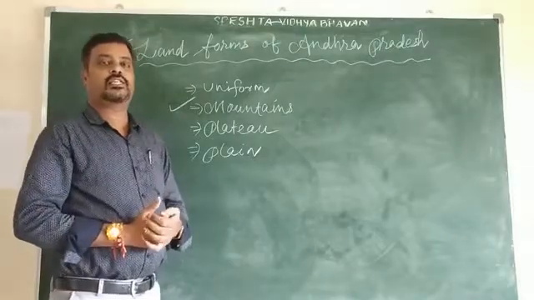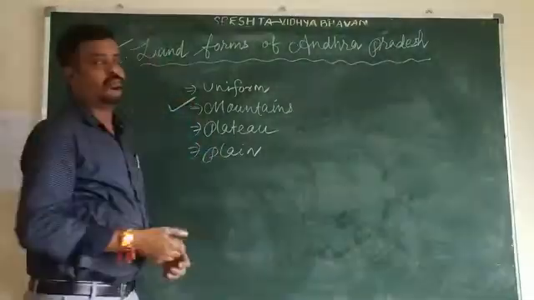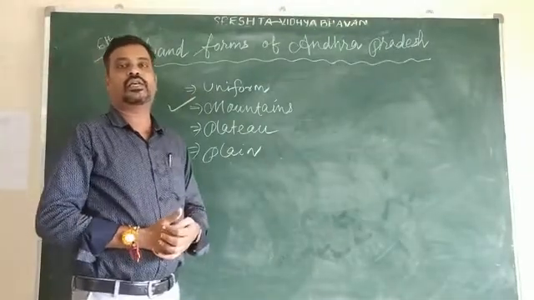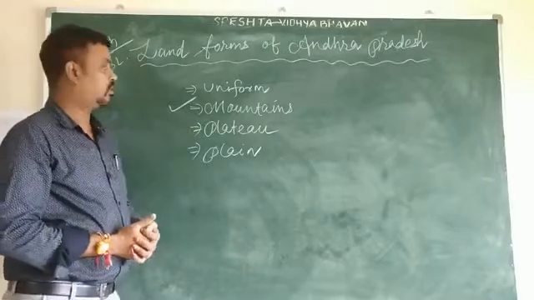So in our state some important hills are there. The most important hills are Sheshachalam, the first one.